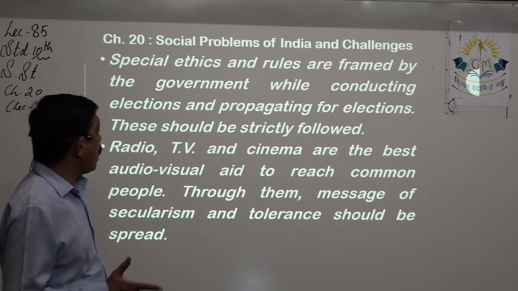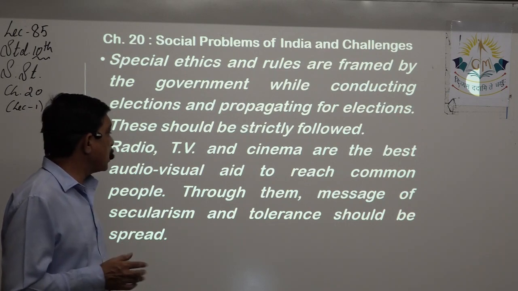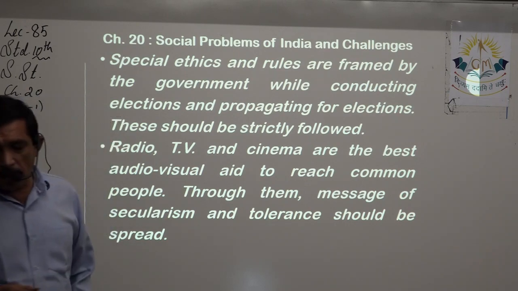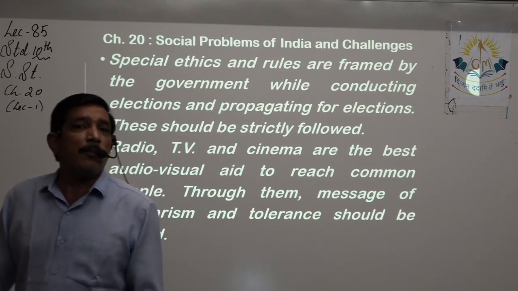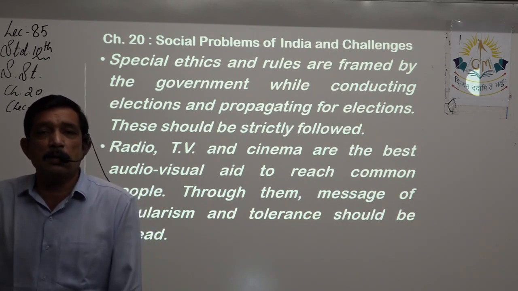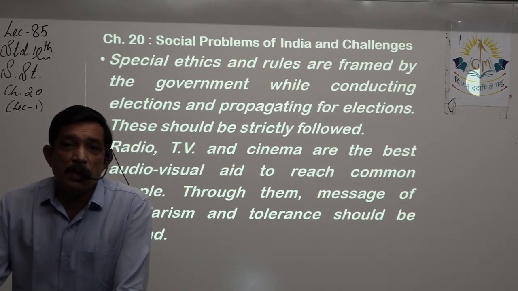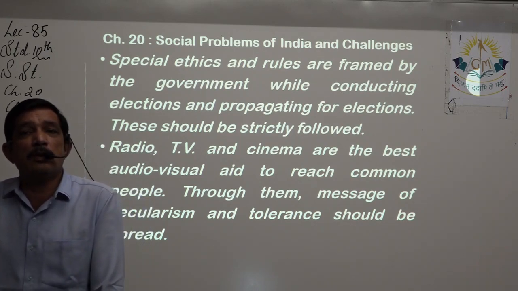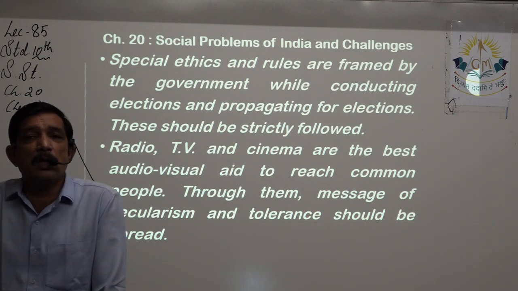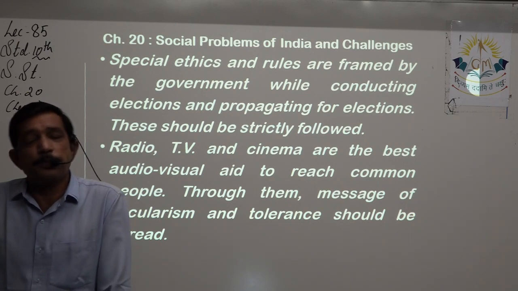Radio, TV, cinema are the best audiovisual aids to reach common people. Through them, the message of secularism and tolerance should be spread. For that, our Bollywood is quite famous. For that purpose, Tollywood, that is Tamil Nadu or the southern states, are also quite famous. Yes, in their TVs, in their movies, TV serials, each and every religion is at par, right?